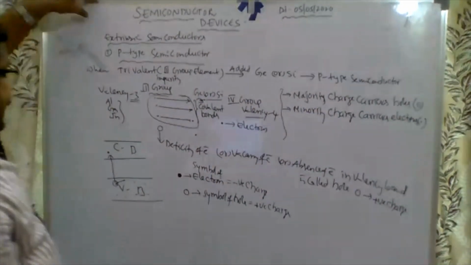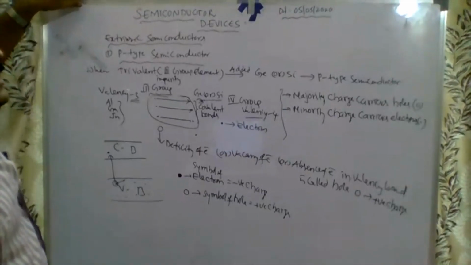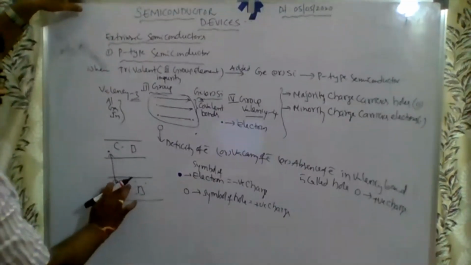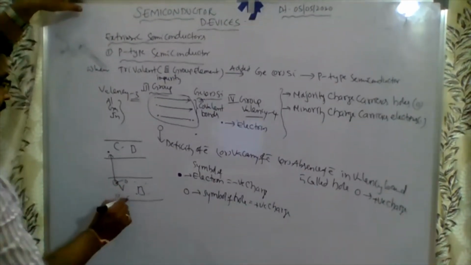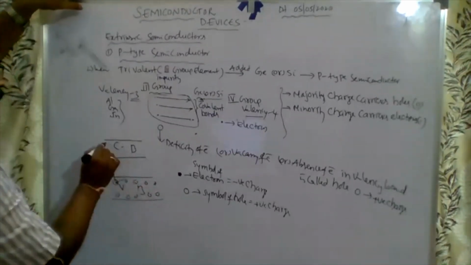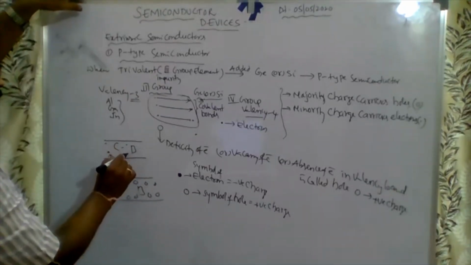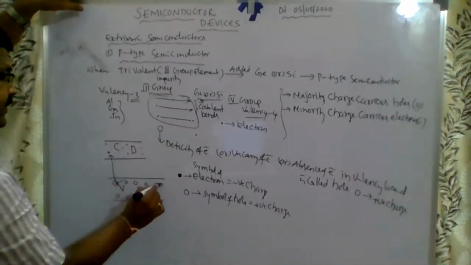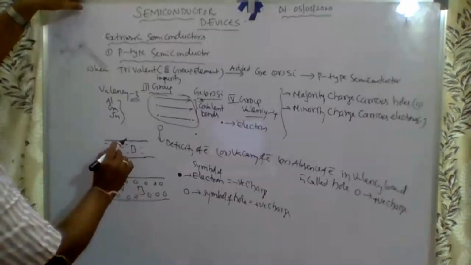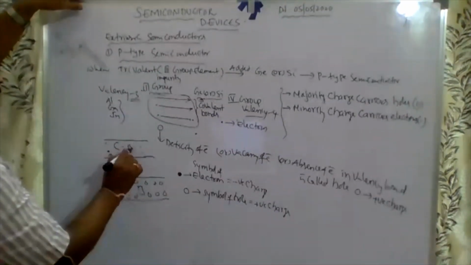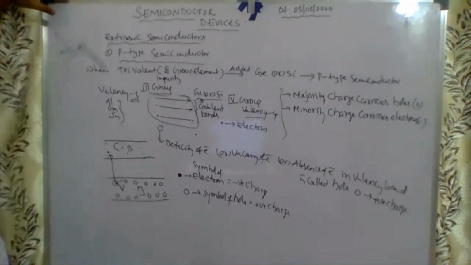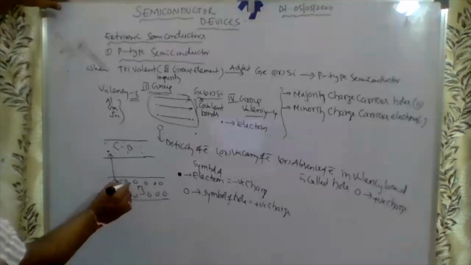See, this is the p-type semiconductor. Majority holes, minority electrons. See here, these are holes, but here only a few electrons are available. Majority carriers holes, minority electrons. Understood? The Fermi energy level is near the valence band.